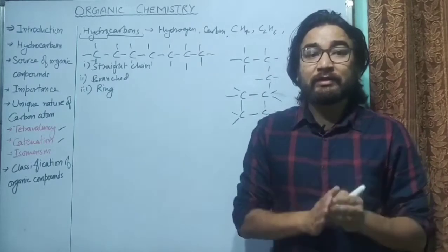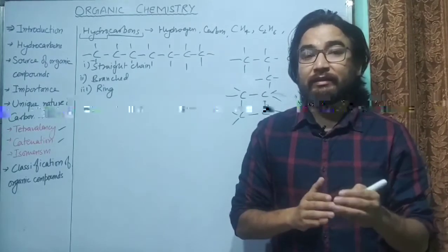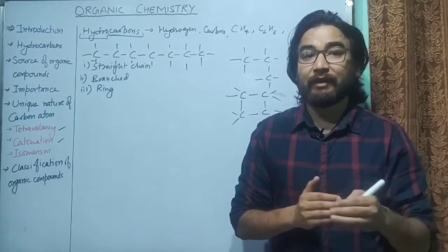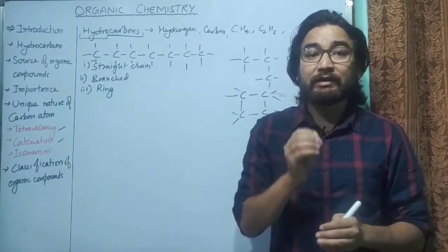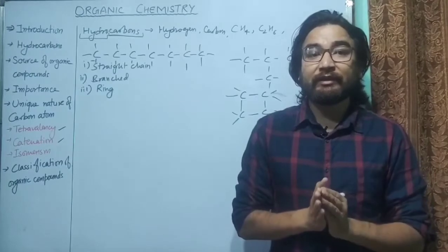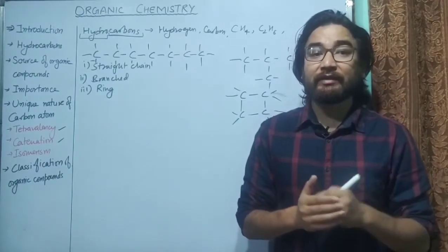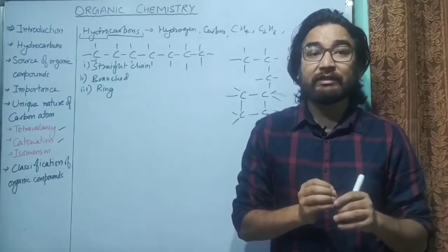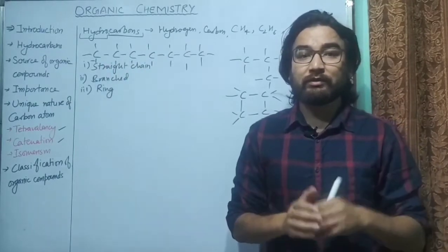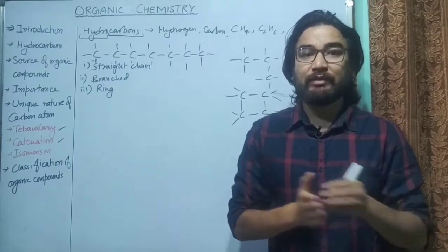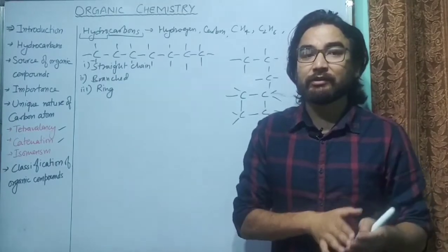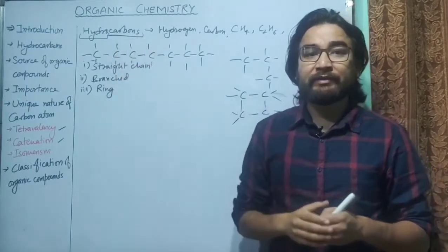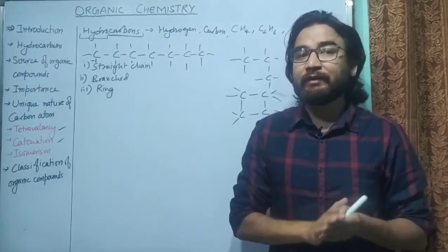So this is due to catenation. Carbon atom has the highest catenation. The property of catenation is highest in carbon. Silicon also shows some catenation, but catenation is highest in carbon. So carbon atoms can link to each other to form long chains, maybe branch chains, maybe straight chains or ring structures. Because of the formation of different kinds of chains, it has different compounds.